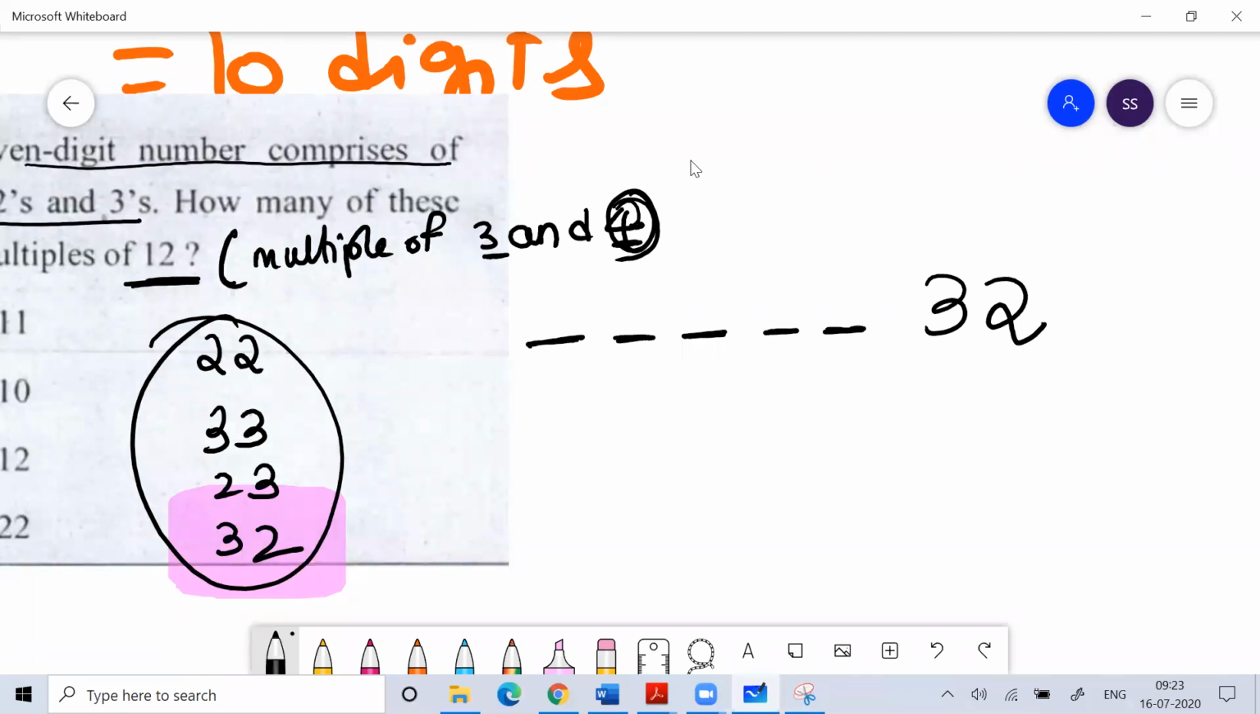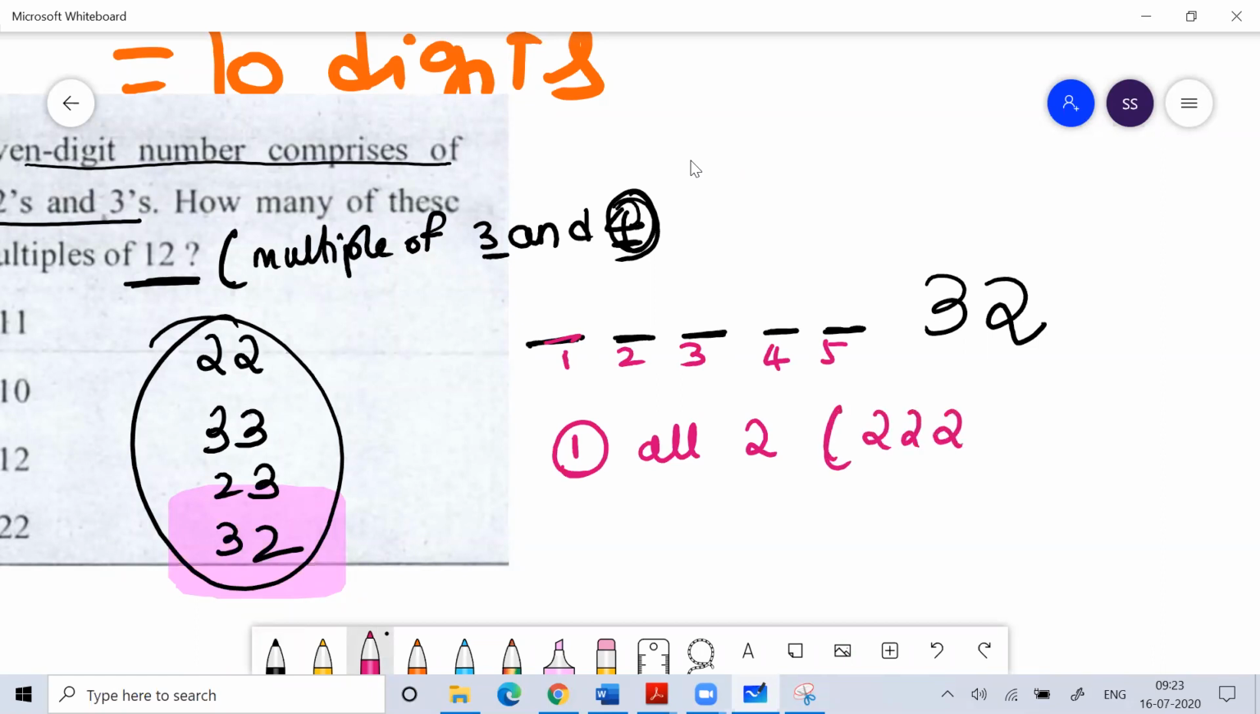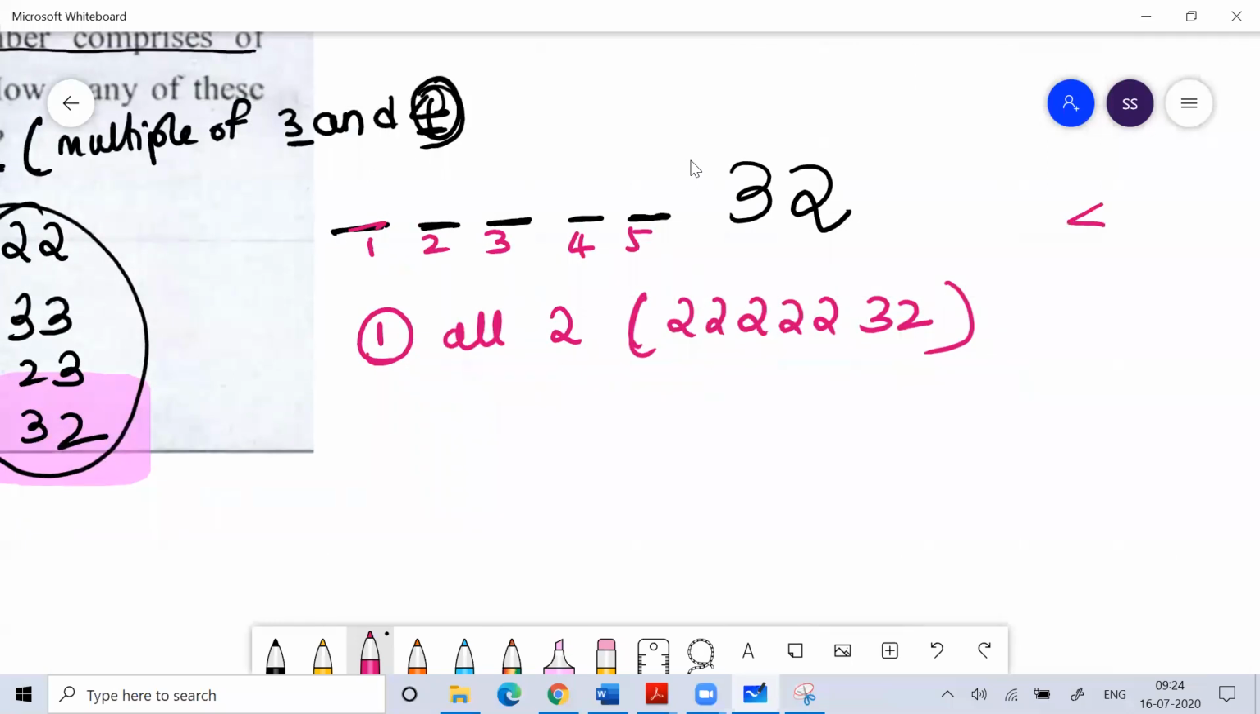So now you think about the cases. The first case: there are 5 places, no? One, two, three, four, five. 5 places are there. So suppose all 5 places are 2. So the number is 2, 2, 2, 2, 2, 3, 2. Suppose it is this number. Is this possible? For that you have to take the sum. What is the sum? The sum is 15.